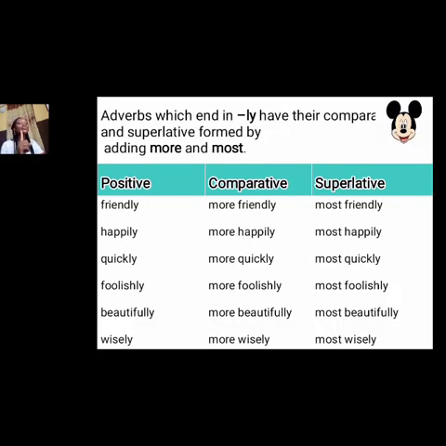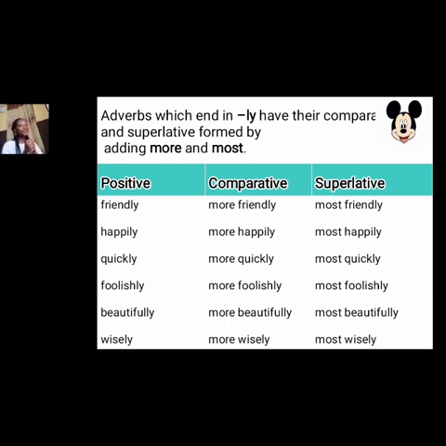Now, for adverbs which end in ly, they have their comparative and superlative formed by adding more and most. These are for adverbs that end in ly. So let's take the words. Positive: friendly, happily, quickly, foolishly, beautifully, wisely.